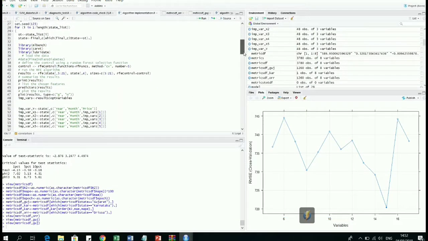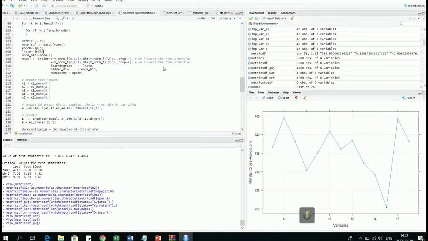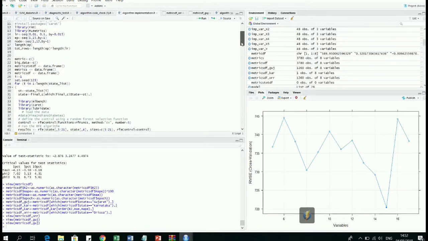We decided which algorithm to use based on our results from the diagnostic tests. We ran recursive feature elimination for every state to find the optimal parameters to be used in the model, and we looped through all these states with the features selected using the RFE algorithm into the RNN. Over here we've adjusted the learning rate, the epochs value, and the hidden nodes. This is our hyperparameter optimization, so we vary these values in a loop to identify the right learning rate, nodes, and epochs value.